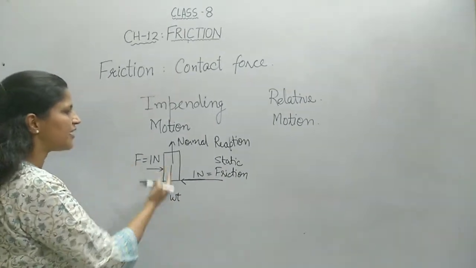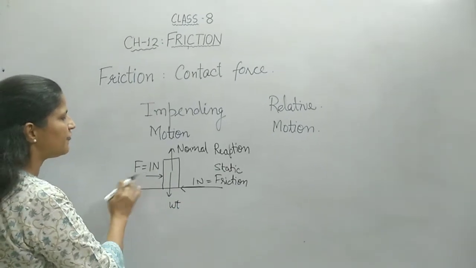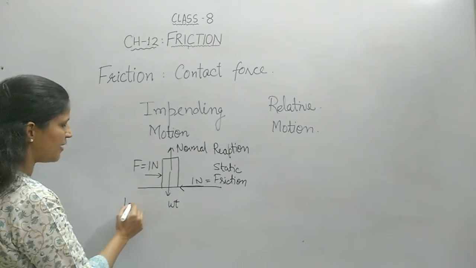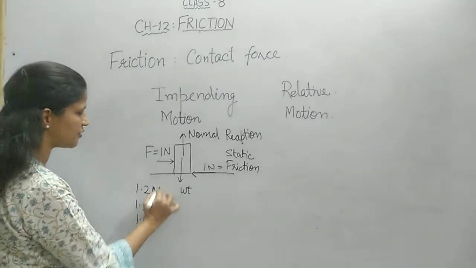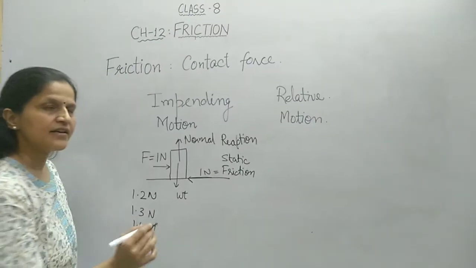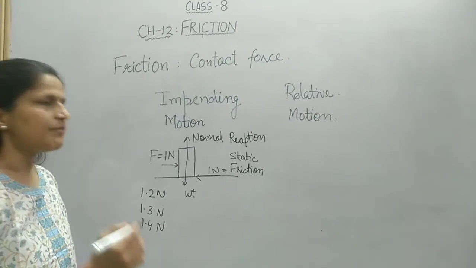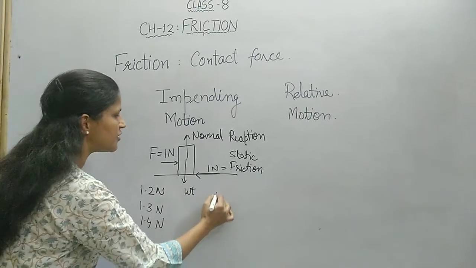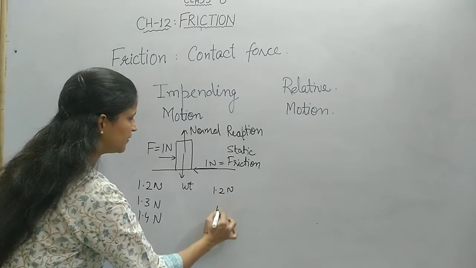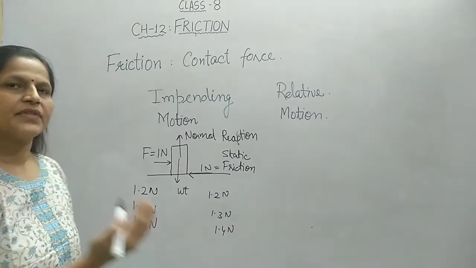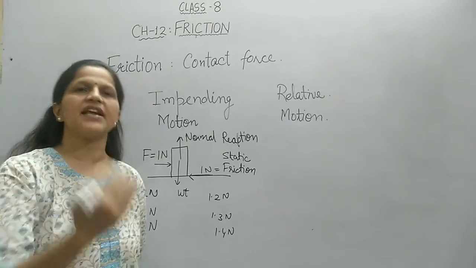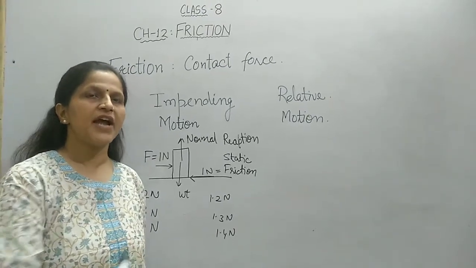Suppose you keep on increasing your force, you make it 1.2, 1.3, 1.4 Newton and so on, and you still find that the cupboard does not move. It means that the static friction is also increasing by the same amount. So what do we see? That static friction is adjusting its value according to the applied force.